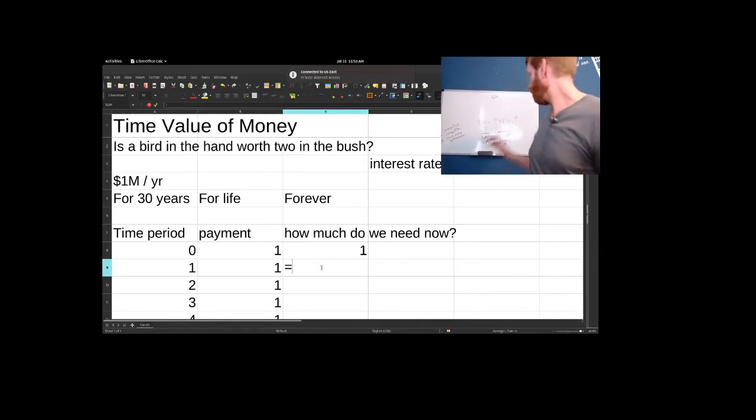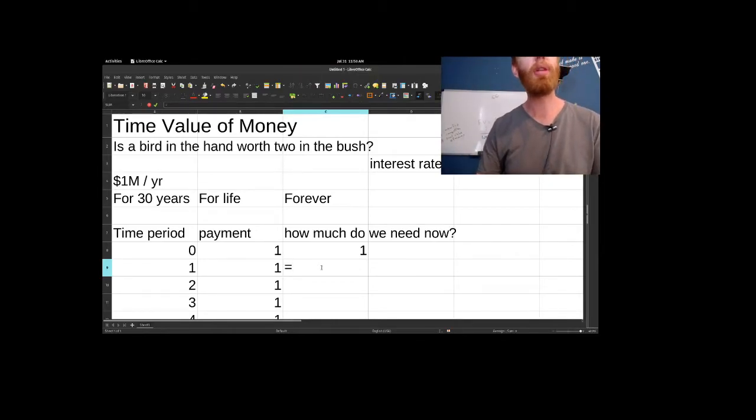So what we need is 1 over 1 plus the interest rate. So 1 divided by 1 plus this, which, let's see if I can remember how to do this. Well, yeah, whatever. $E$4 is going to make my life a little bit easier there.